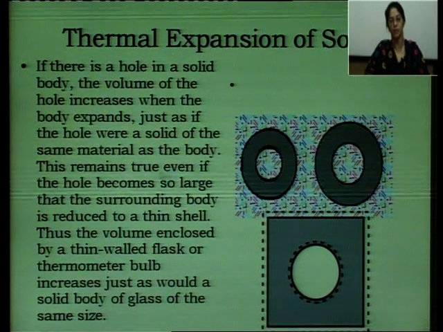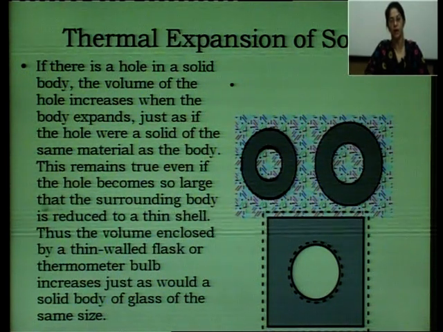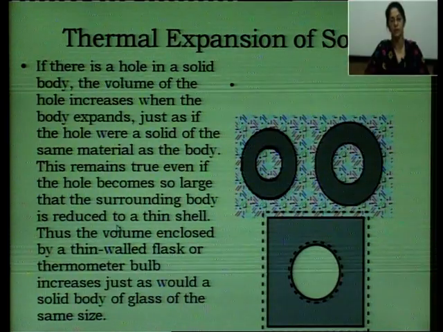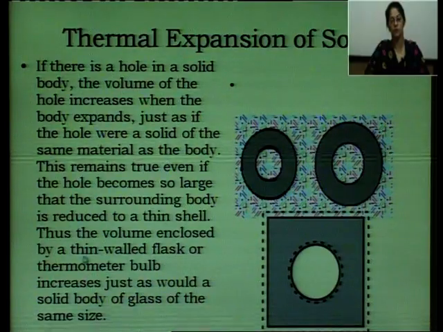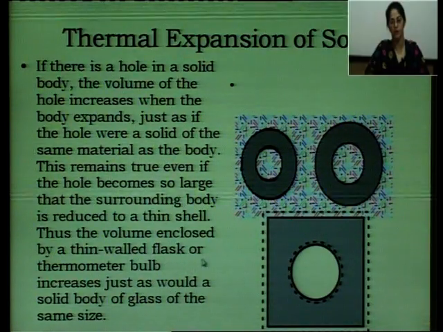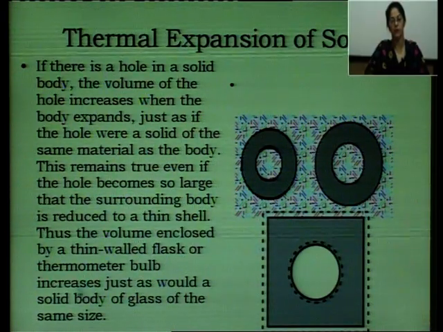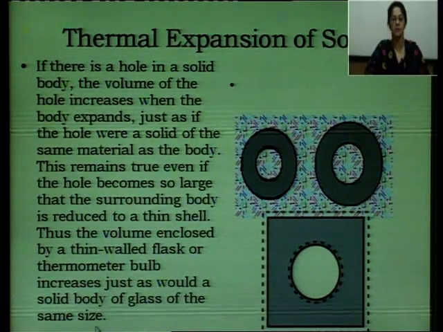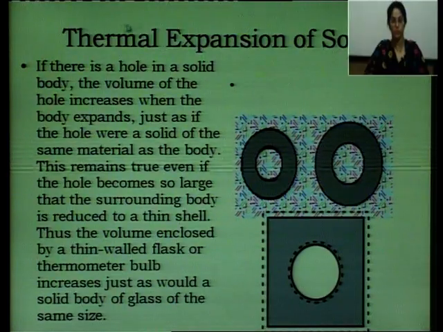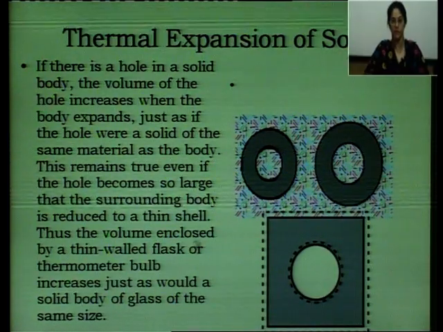This remains true even if the hole becomes so large that the surrounding body is reduced to a thin shell. Thus, the volume enclosed by a thin-walled flask or thermometer bulb increases just as would a solid body of glass of the same size. So, thermal expansion of solids we are discussing.